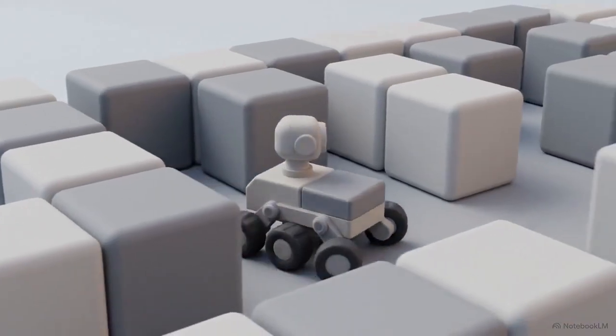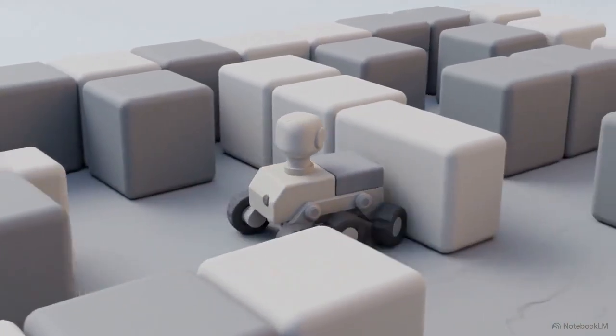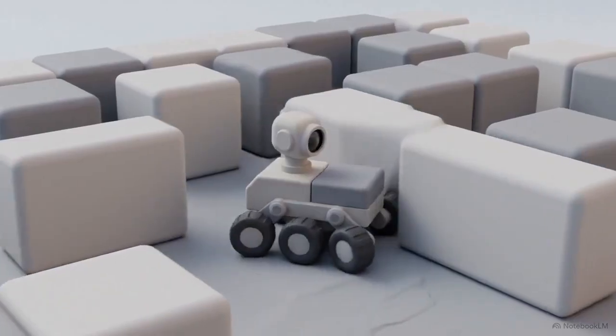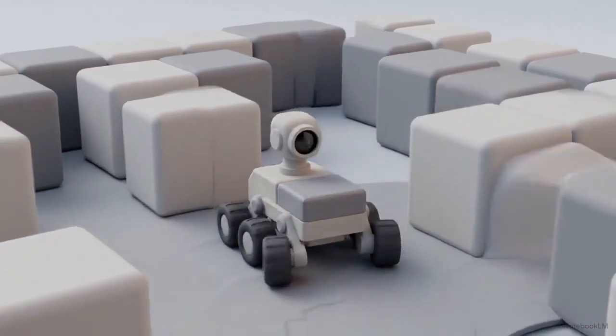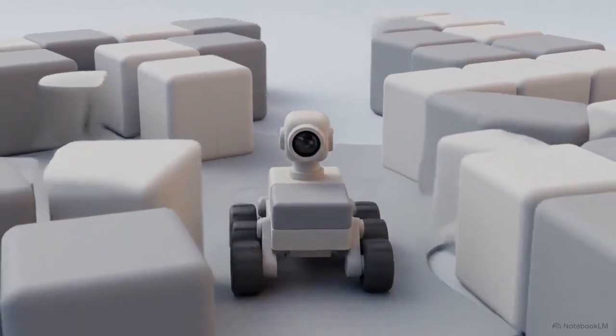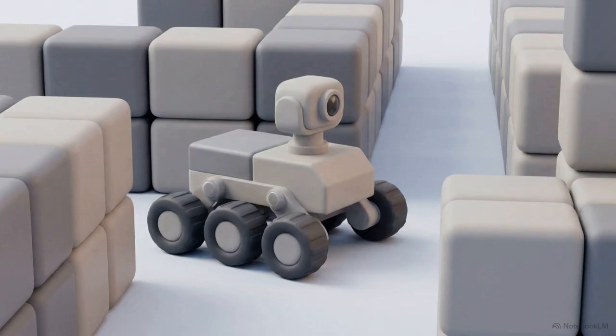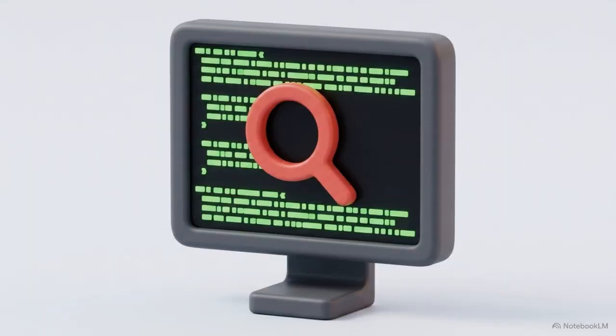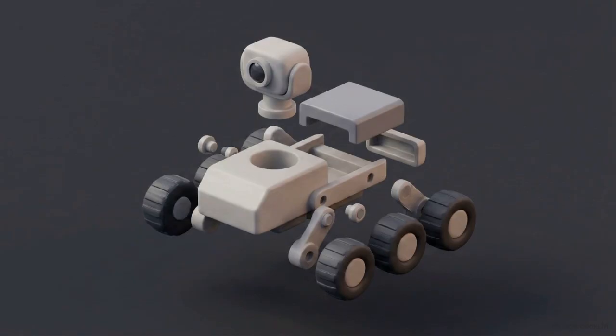Look at this low-poly rover navigating a maze. The walls are changing in real time, yet it continuously calculates a clear path forward. When we see behavior like this, it is easy to assume the machine figured out the solution on its own. After all, a programmer did not write a line of code telling it to turn left at that specific moving block. But that flexibility is a mechanical illusion.